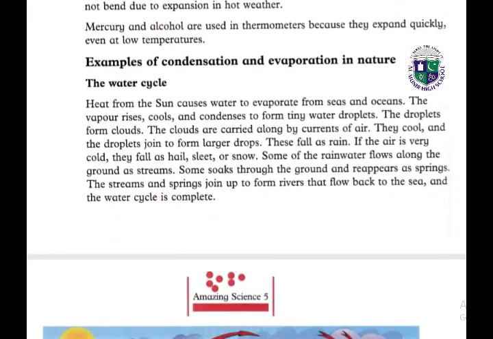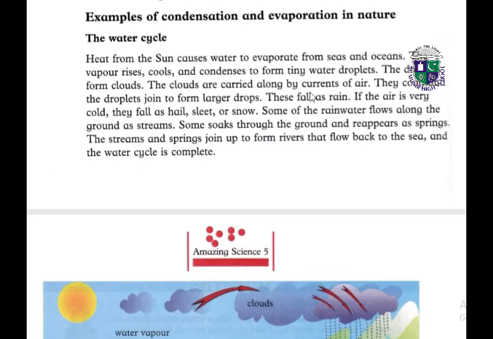Mercury and alcohol are also used in thermometers because they expand quickly even at low temperatures. Next we have some examples of condensation and evaporation in nature.